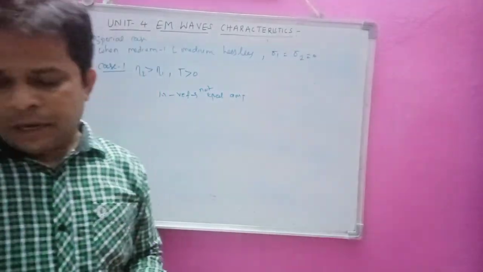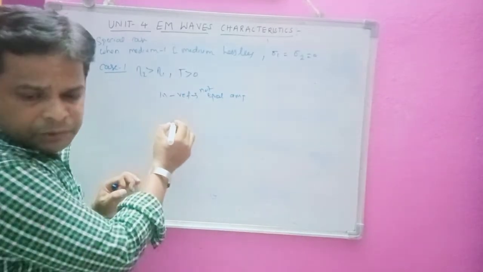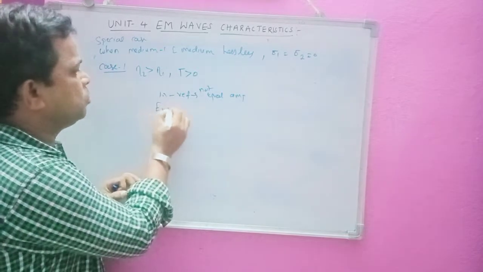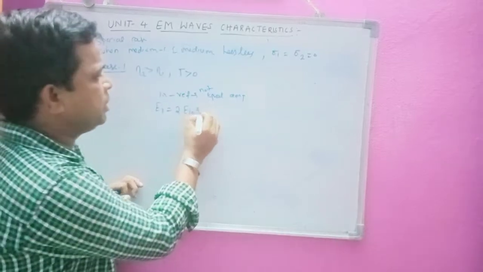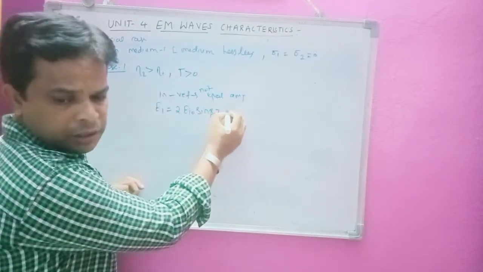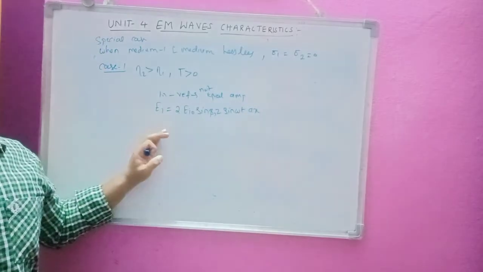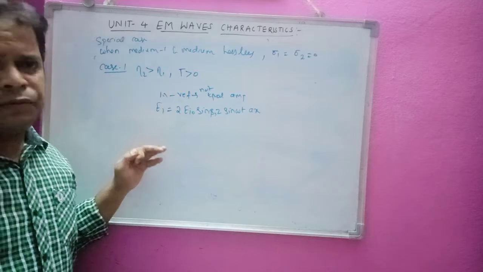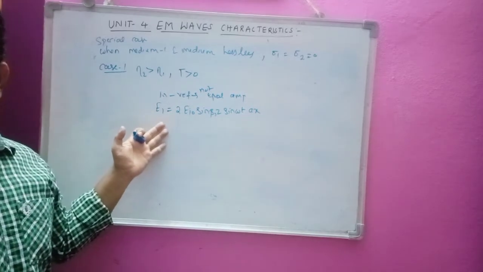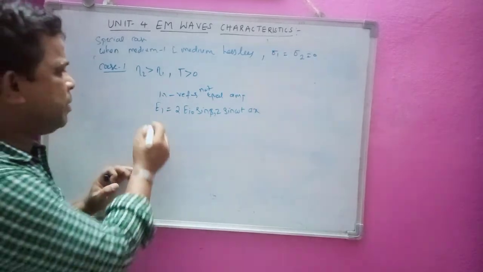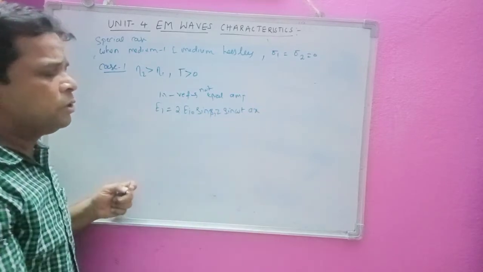Now it can be shown that the relative maximum of E1, as we have taken E1, is E1 equal to 2 Ei naught sin beta 1 z into sin omega t into a_x. Now in order to get the maximum and minimum for this, by mathematics we have to differentiate with respect to z and set it to the maximum value.